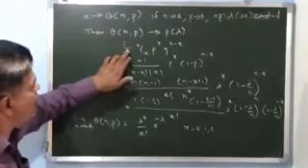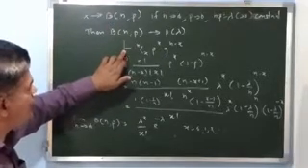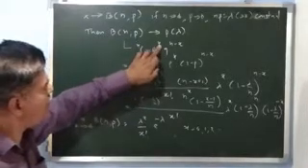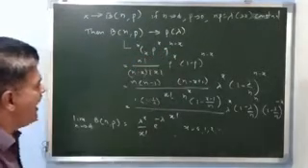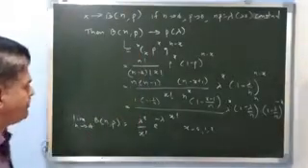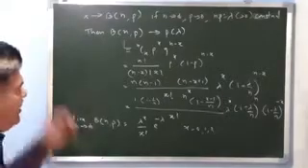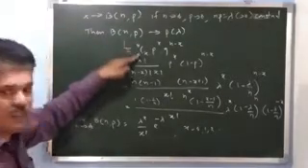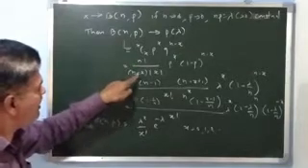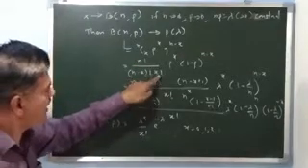What is the probability mass function of a binomial distribution? That is nCx p to the power x q to the power n minus x. Friends, what is this nCx? nCx is n factorial divided by n minus x factorial and x factorial.